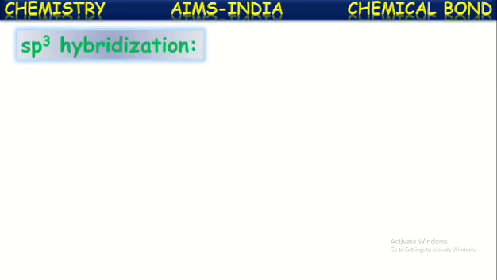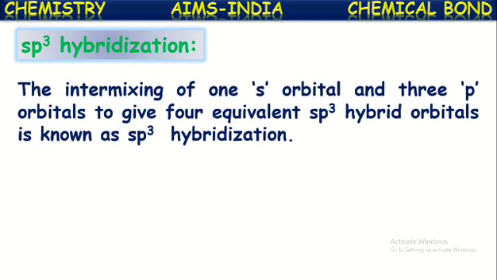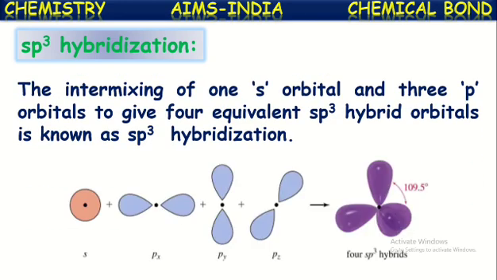Let us see another kind of hybridization, that is called sp3 hybridization. The intermixing of one s orbital and three p orbitals to give four equivalent sp3 hybridized orbitals is known as sp3 hybridization. See here, in this hybridization, one s orbital and three p orbitals, px, py, pz, these four orbitals intermix to form four equivalent new orbitals, or hybridized orbitals.